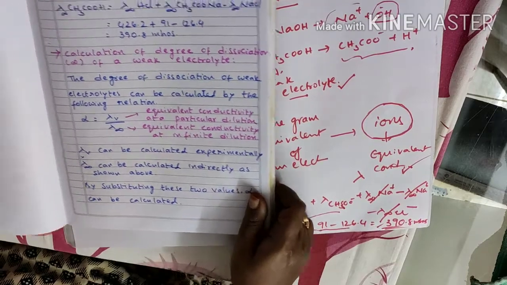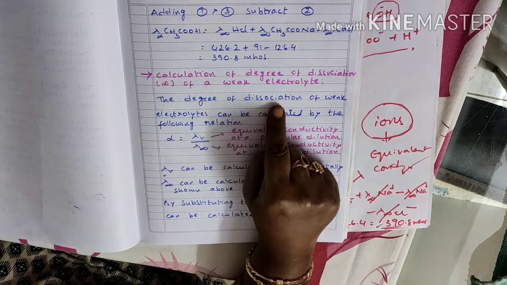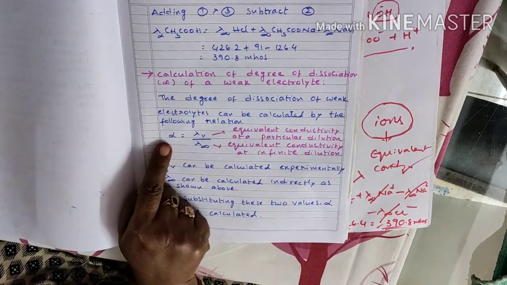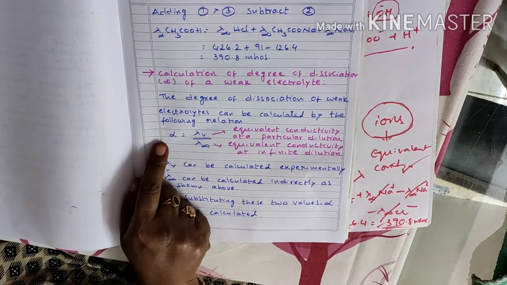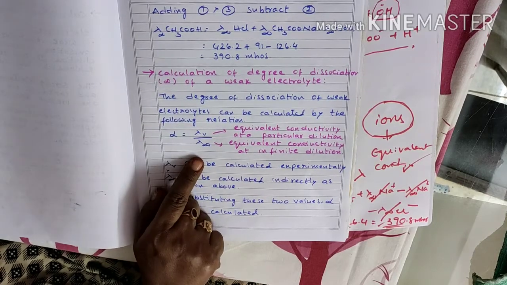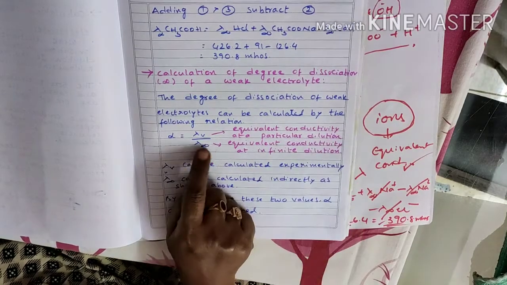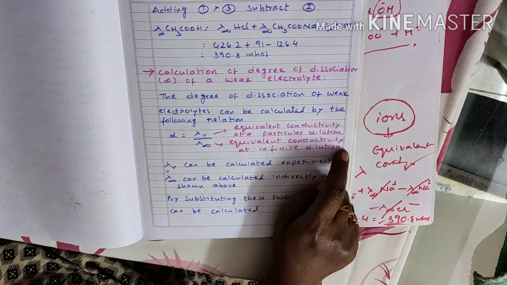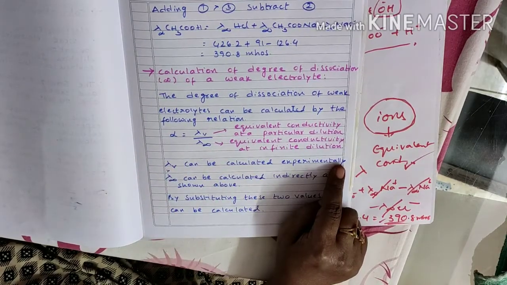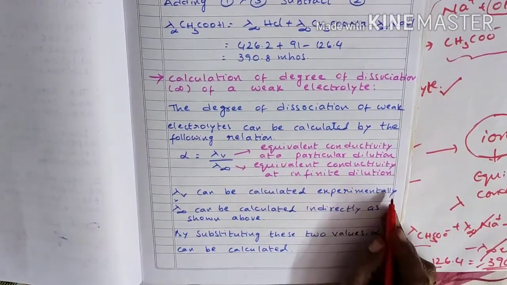And the second one is calculation of the degree of dissociation of a weak electrolyte. The degree of dissociation of a weak electrolyte can be calculated by the following relation. Alpha indicates the degree of dissociation. The formula for calculating it is lambda V by lambda infinity. Here lambda V means equivalent conductivity at a particular dilution, and lambda infinity means equivalent conductivity at infinite dilution. Lambda V can be calculated experimentally.